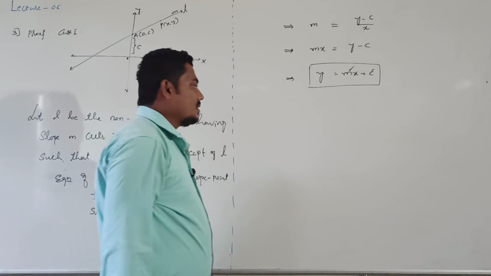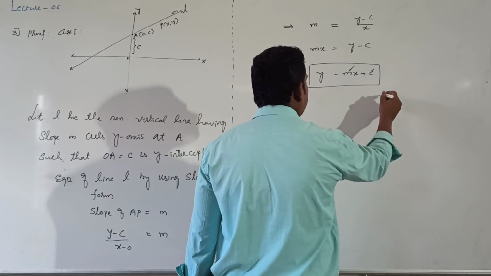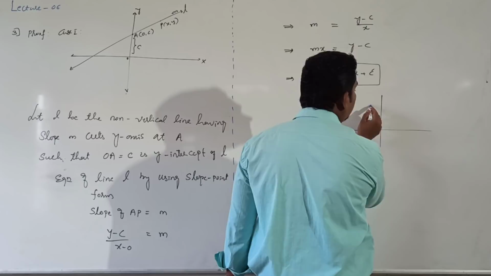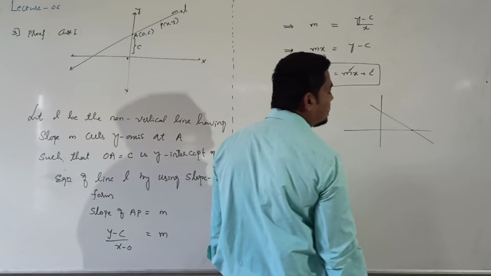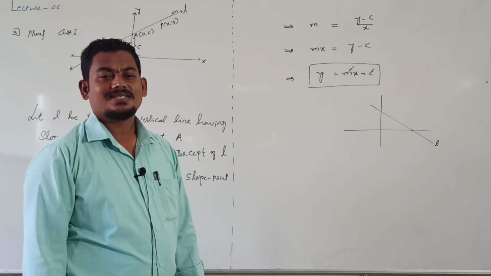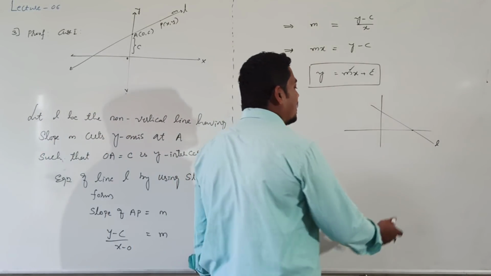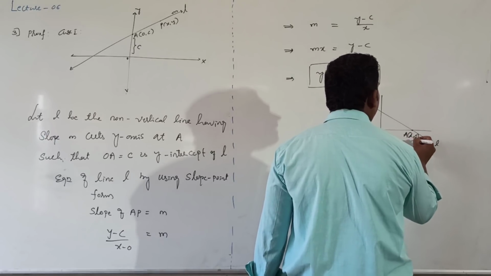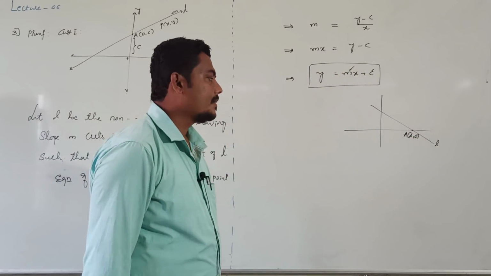They may give the x intercept of the line instead of giving the y intercept. Proof is not necessary. Directly write the equation of the line whenever its x intercept is given.